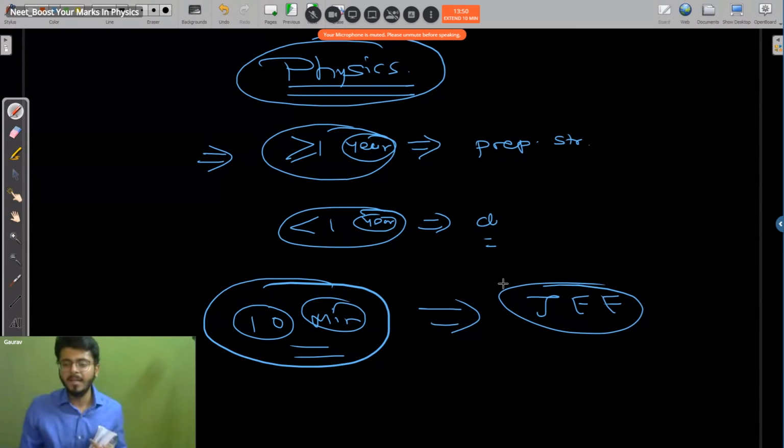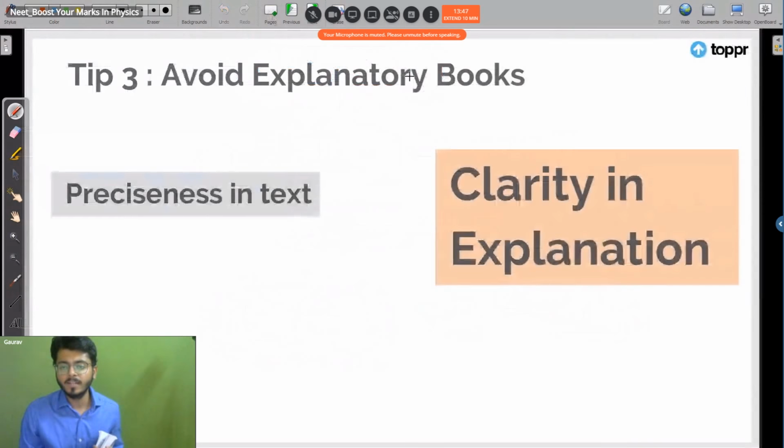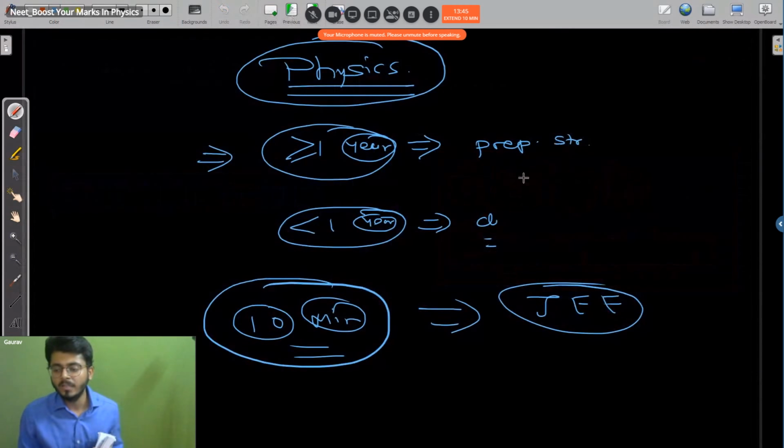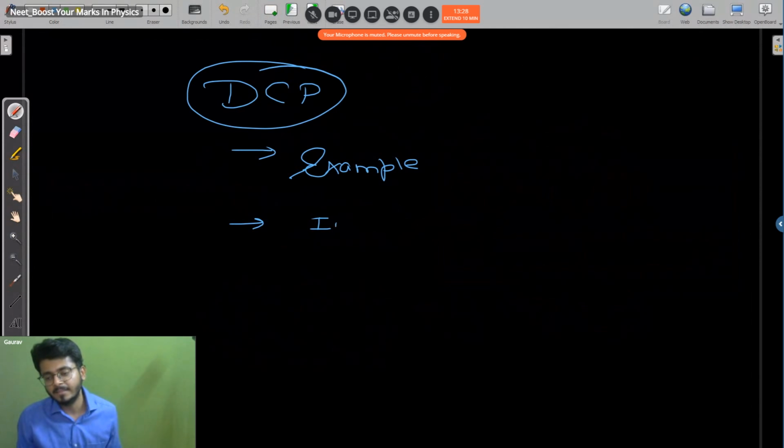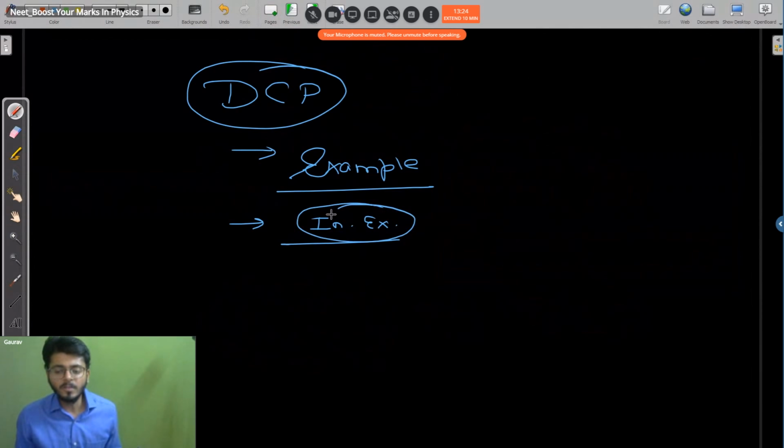Okay, so what should be the way of approaching for those kids? For those kids who have more than 1 year, who have a lot of time, they will follow DC Pandey. Okay, how will they do it? If you are appearing for NEET, first of all, you will solve the example problems. Then you will be solving introductory exercises. Solutions to the introductory exercises are given behind the book itself.